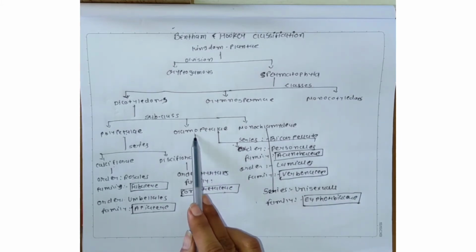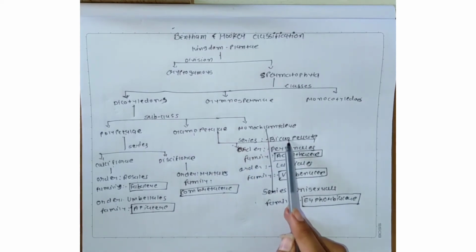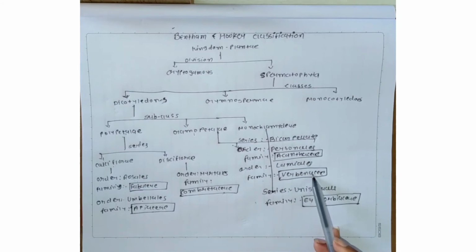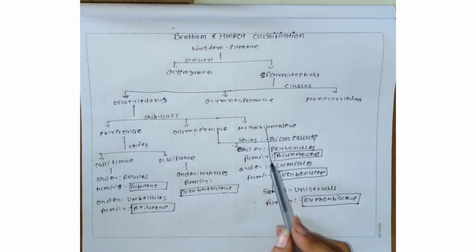Then the second subclass is Gamopetalae. The Gamopetalae have one series, the bicarpellatae, with the orders Personales and Lamiales. In Personales the family is Acanthaceae, and in Lamiales the family is Verbenaceae. Now the third subclass is Monochlamydeae.